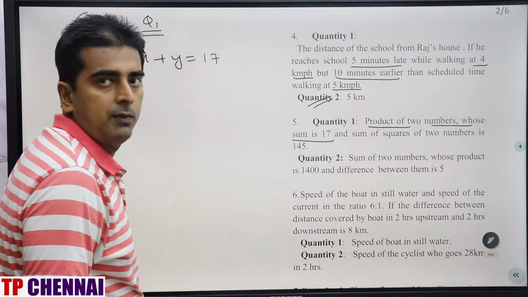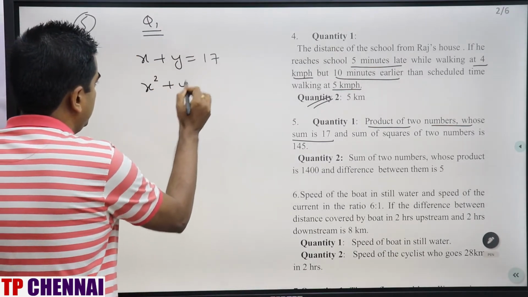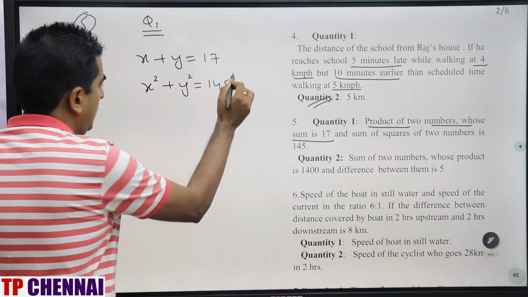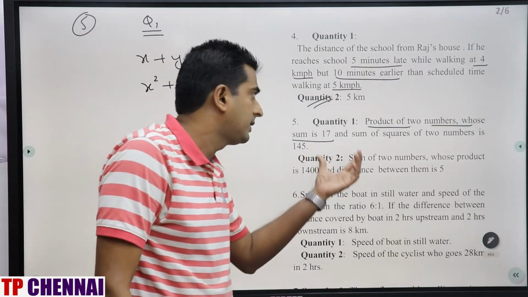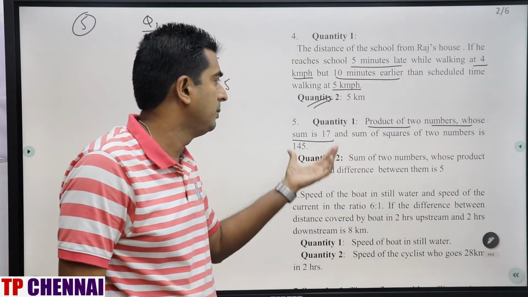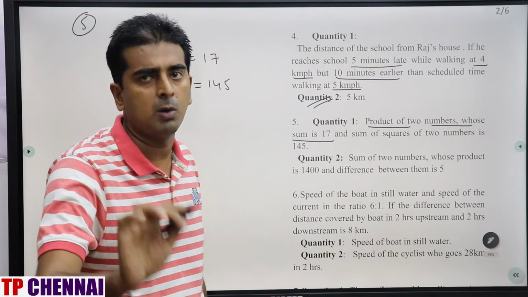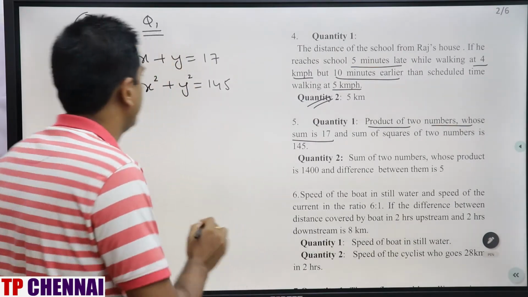And the sum of the squares of two numbers is 145. So x square plus y square is equal to 145. Now here there is no need to be over smart, right? By selecting a number, choosing two numbers, when you add you should get 17, and when you sum the squares you should get 145. That is not required. We can follow the normal method because it's a mains level question.